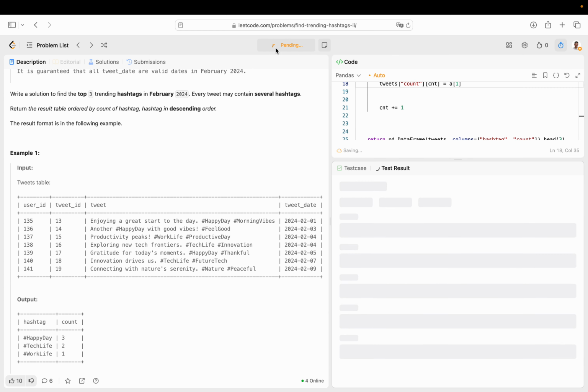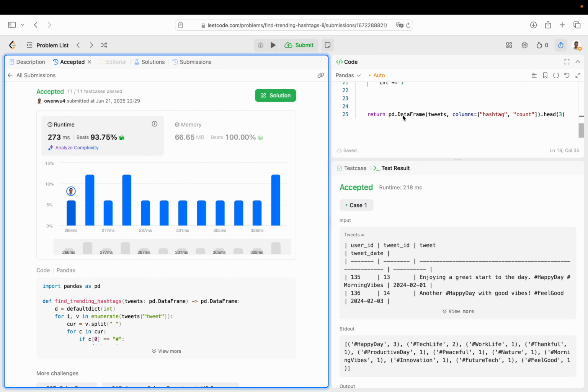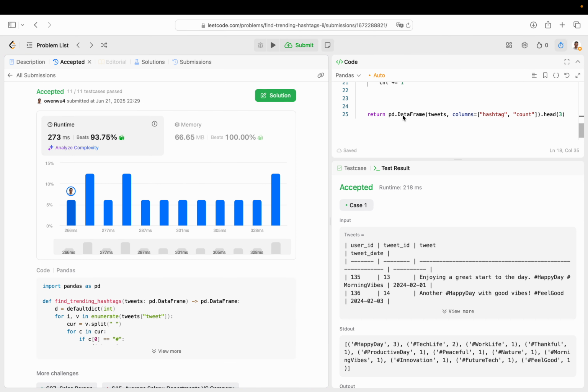Okay, and then let's run it and submit it. And there you go, passes all test cases. Again, really glad that I was able to solve this question on my own without any assistance and come up with my own solution relatively easily.